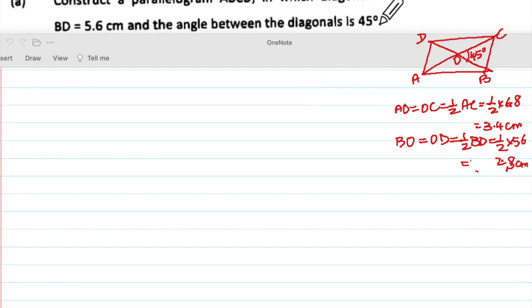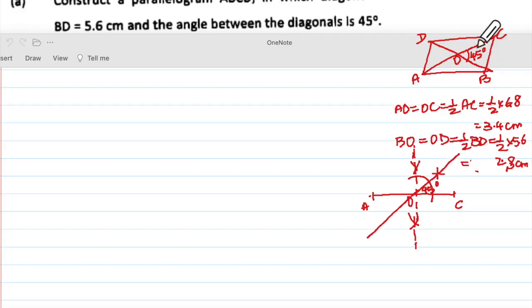Now the thing is that I'm going to keep this for homework, but you will show how to do this in rough only. I will have to take AC first. How much I should take AC as? 6.8. Correct. Now 6.8, and then from here I'll do this way and I'll do this way. So what will I get? Perpendicular bisector. Correct or no? So I will get O here, correct? Now this is 90 degrees. If I bisect from here and here like this, what will I get? 45. This is 45 degrees, correct?